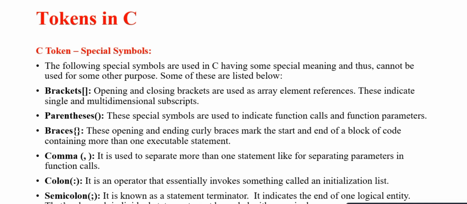Next, parentheses. These special symbols are used to indicate function calls and function parameters. Next, braces. These opening and ending curly braces mark the start and end of a block of code containing more than one executable statement. Next, comma. It is used to separate more than one statement, like for separating parameters in function calls.